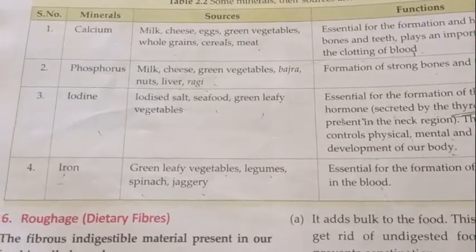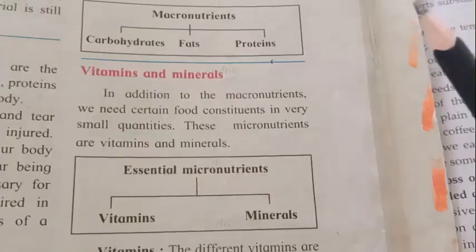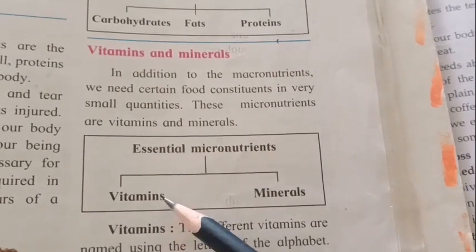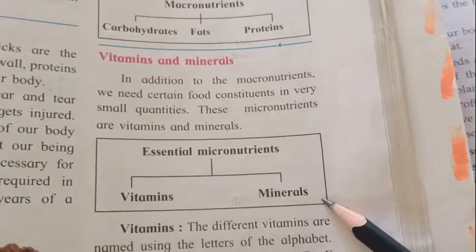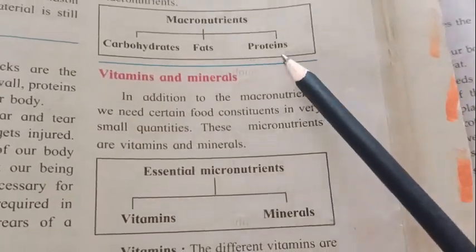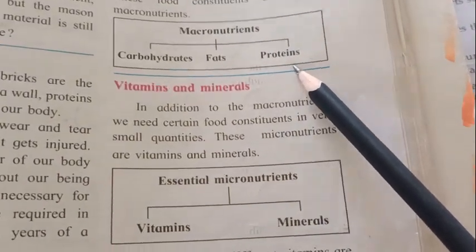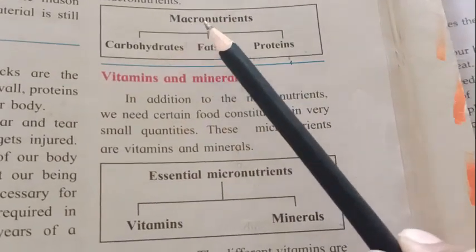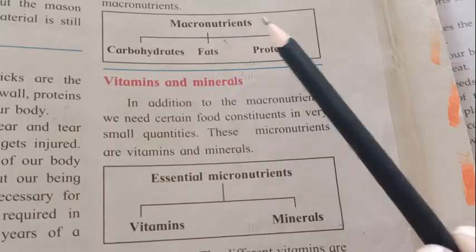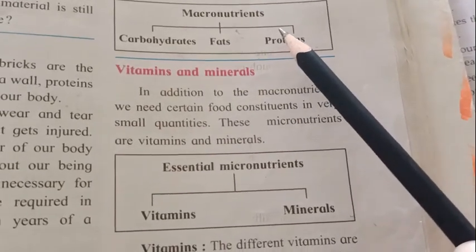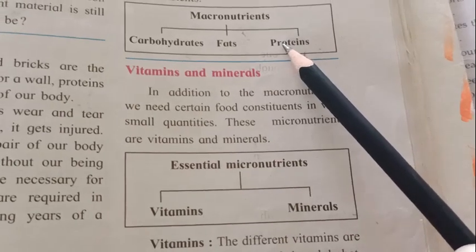Okay, so I want to tell you one thing. Our body requires carbohydrates, fats, and proteins. Along with that, our body requires vitamins and minerals also. Carbohydrates, fats, and proteins, our body requires in a larger quantity. That's why they are called macronutrients. Macro means what? They are required in a higher quantity. The amount we require is more.